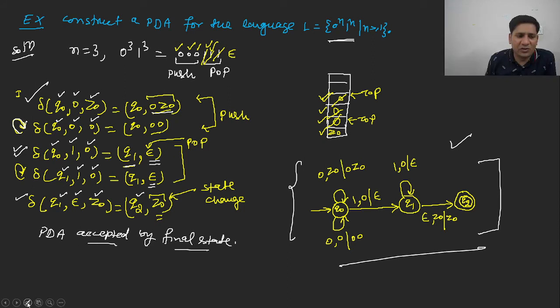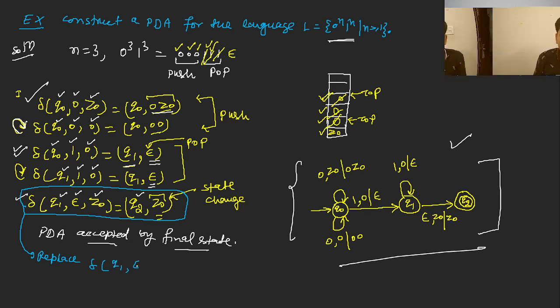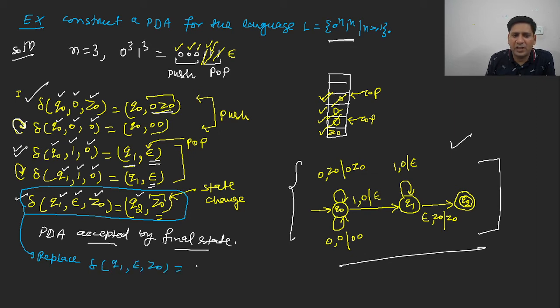In case of acceptance by empty store, instead of using this transition function, we will replace it by this transition: delta(q1, epsilon, z naught) = (q2, epsilon).